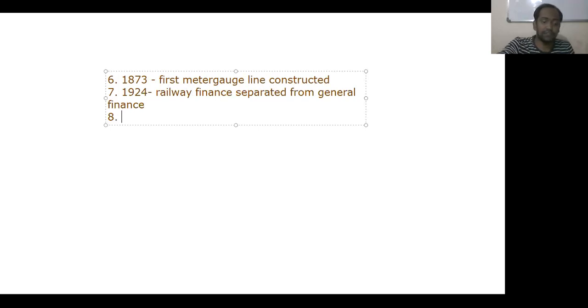And next, in the year 1925, they started electrifying railway lines.